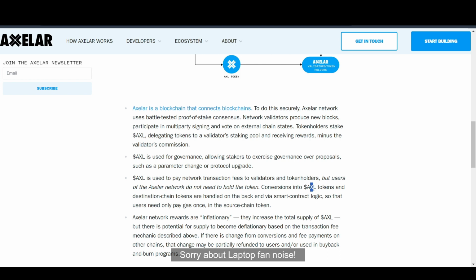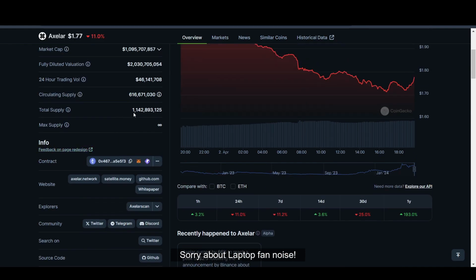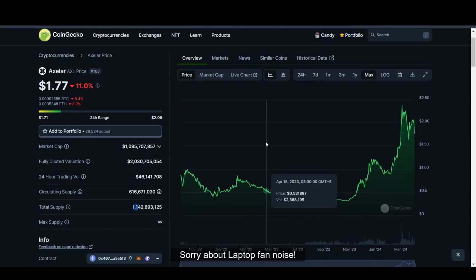We also have that AXL is an inflationary token as of now. It does not have a max supply. It did have an initial supply of around 1 billion. After that, this is the increase. As of now, over 100 million tokens have actually been minted so far, as you can see.